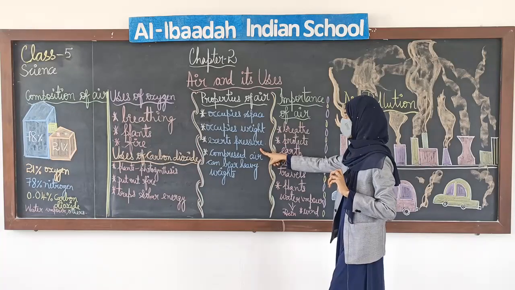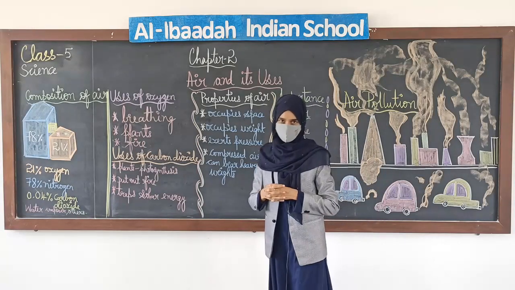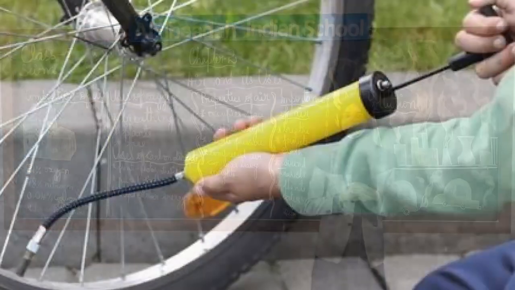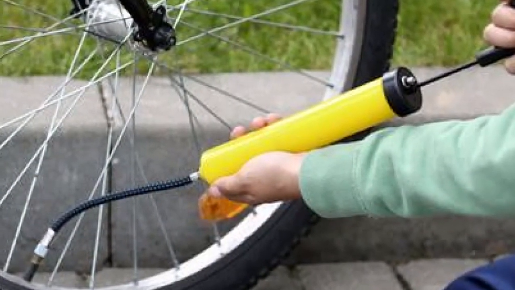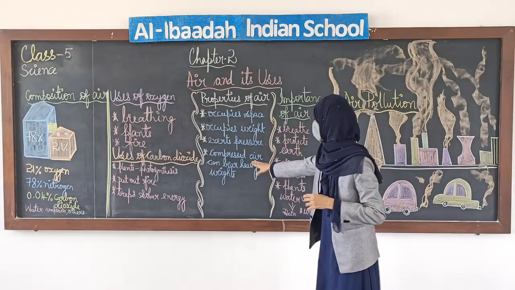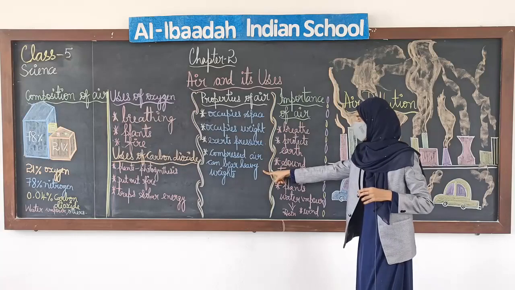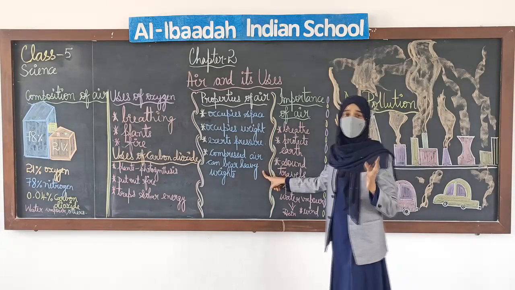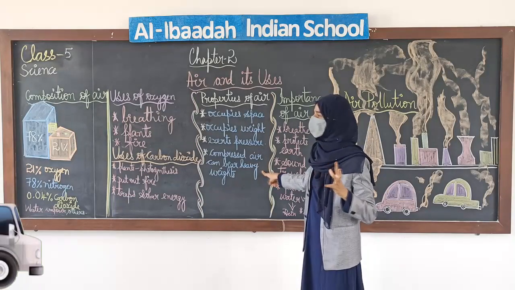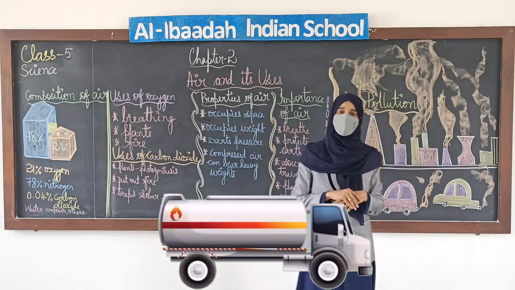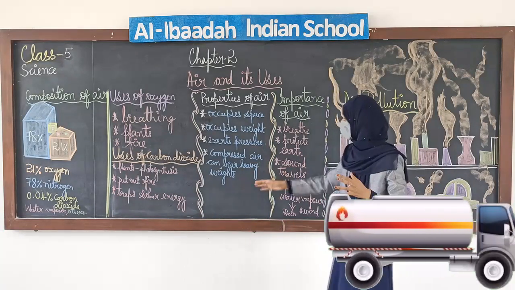Next is air exerts pressure. You might have seen a tire or a tube. It is filled with air and it exerts pressure. Next is compressed air can bear heavy weights. Do you agree with me? Compressed air can bear heavy weights, like air compressed in the tire or tube of a car or any vehicle. It can carry heavy loads.